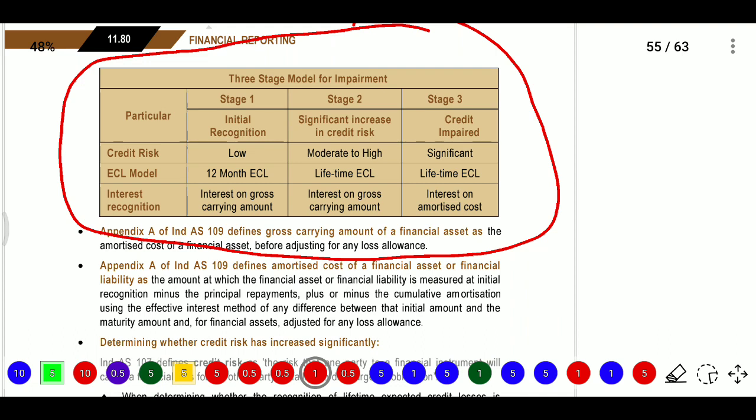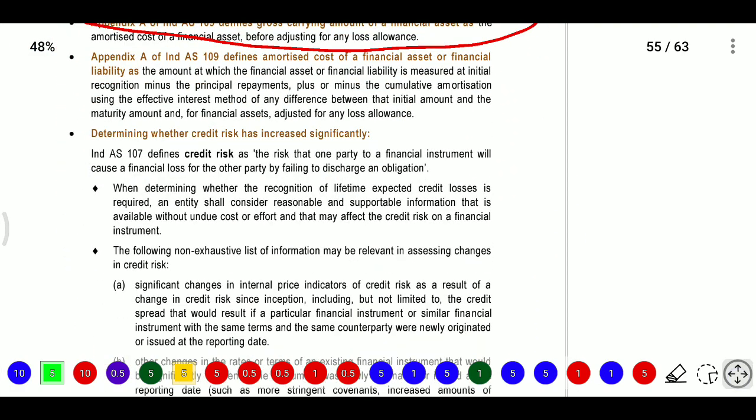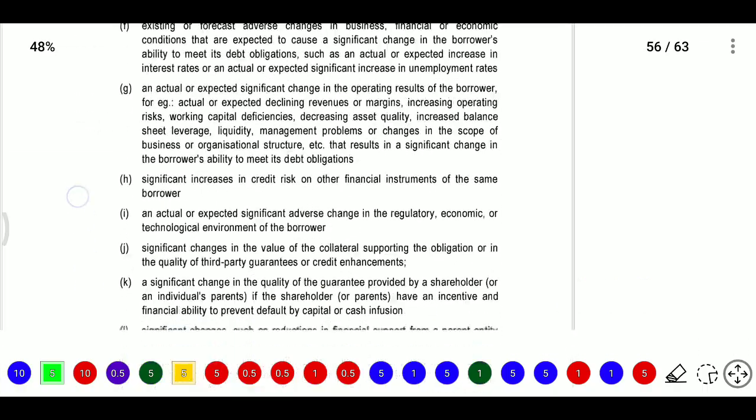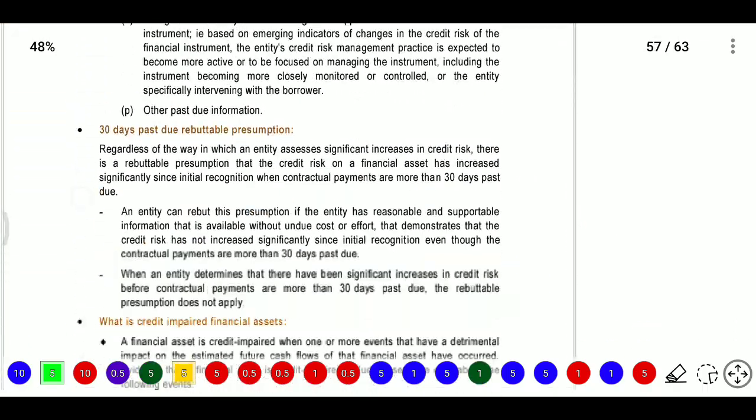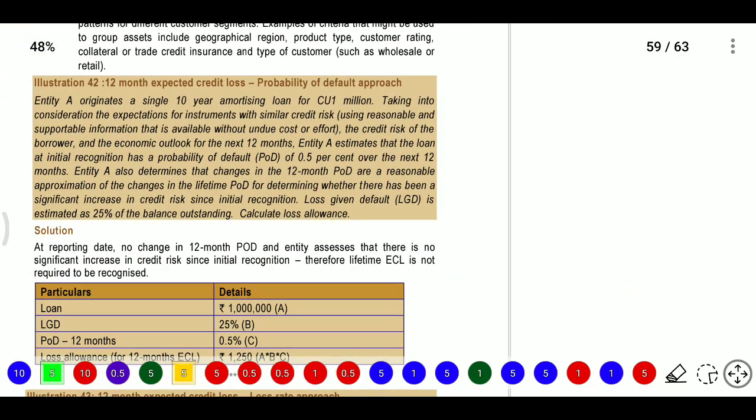Interest on any gross carrying amount we need to recognize it. On the gross carrying amount, any interest will be calculated and recognized. So for expected credit loss we will do some problems and we will close the class now. So the first question will be the 42nd question.